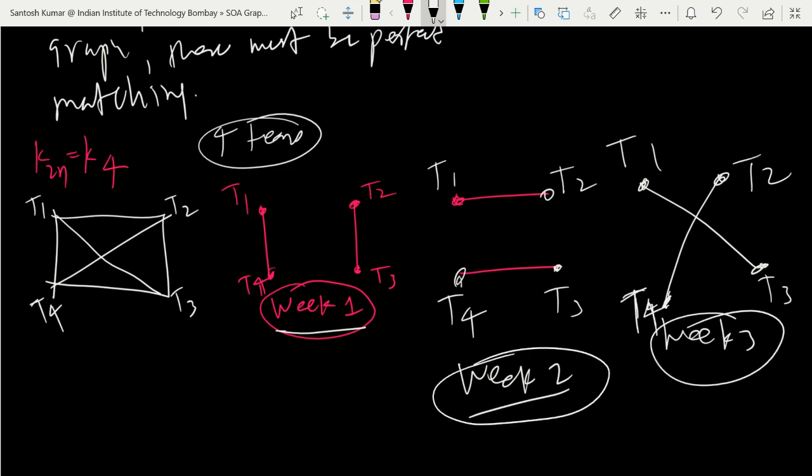So how many weeks do you need for this game, where each team will play with every other team, and every team plays only once in a week? You will need 3 weeks. And you can check that all teams have played with all the others. T1 has to play with 3 teams: here it played with T4, with T2, and here with T3, and all like this. So there are these matchings.